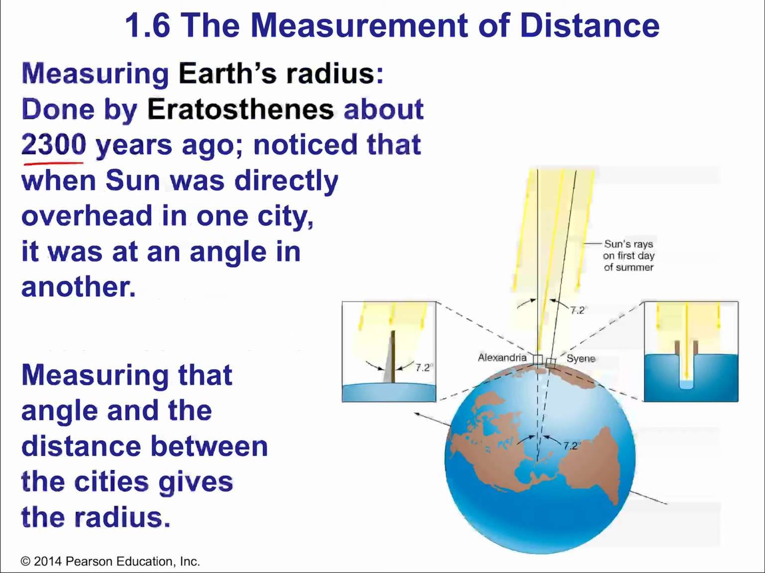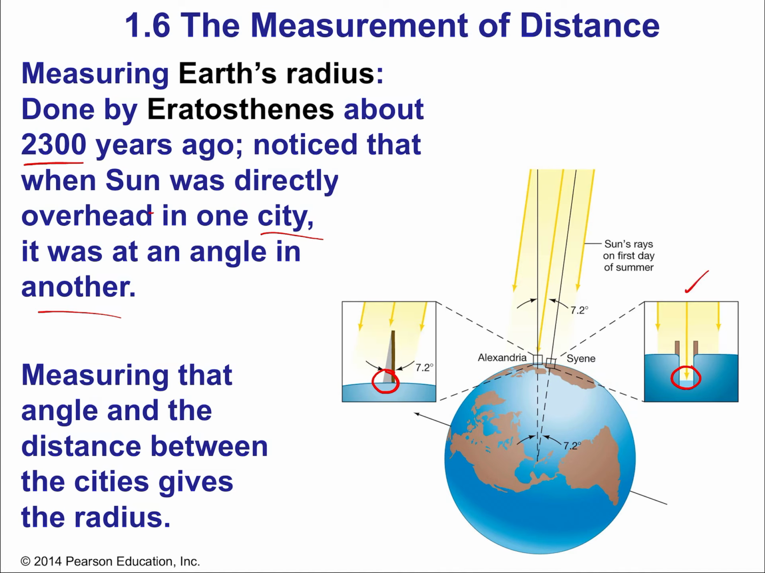So he did it by noticing that the sun was directly overhead in one city and at an angle in another. And by measuring the angle of the sunlight in the one city and the lack of angle in the other city, basically having sunlight go down in the well. That's a really good way of finding that sunlight is directly overhead. If you have a deep well, you can look down and see the reflection of the water, and you know the sun is directly overhead.